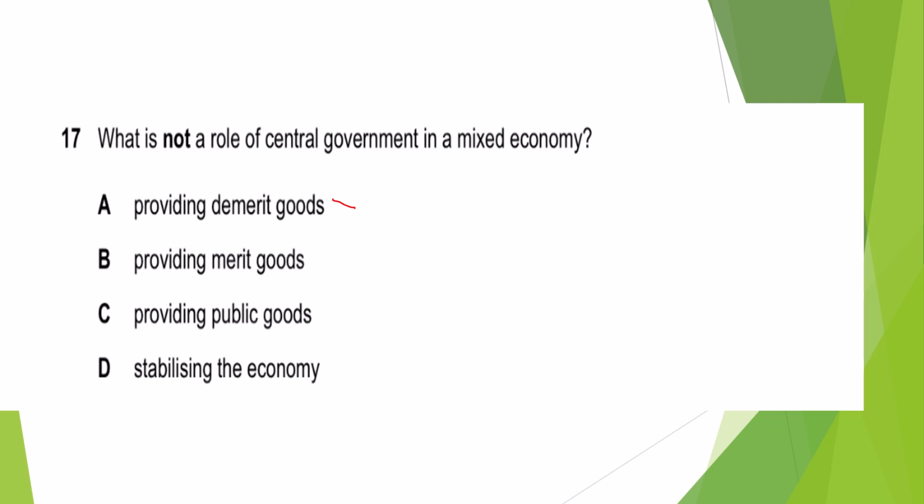Providing merit good, it's any government, either it is planned economy or mixed economy, they have to provide it. Because there is not, so I am crossing this. Providing public goods, this is also the government's job, so this will not be the answer either. Stabilizing economy, this is also the task of the government. So yes, it's A, that providing demerit good. This is not the role of the central government to provide demerit good to the people, right? To the economy.